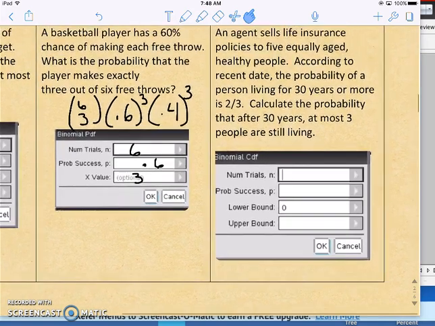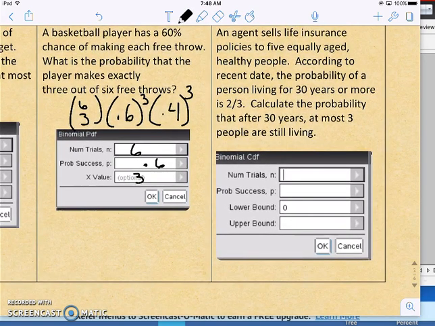And the last one: an agent sells life insurance policies to 5 equally aged healthy people. According to recent data, the probability of a person living for 30 years or more is 2/3. Calculate the probability that after 30 years, at most 3 people are still living. So that's a CDF because we want at most. We could have 0, 1, 2, or 3 people still living. He sells it to 5 people, the probability of a person still living is 2/3, and we would go from 0 up to 3.